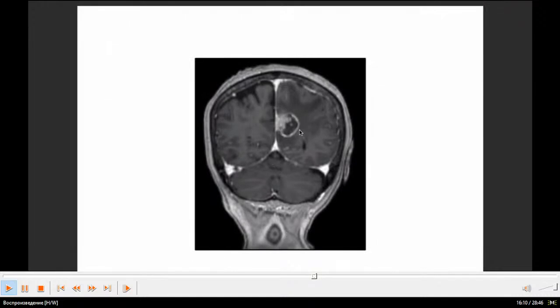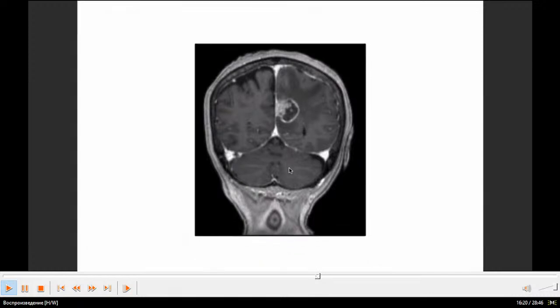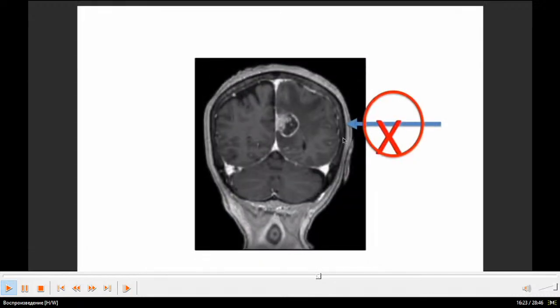Here you can see this lesion, this tumor, and here is around it. You can see it because it's different from other brain tissue. That's why you can see it, you can differentiate it from the brain tissue.